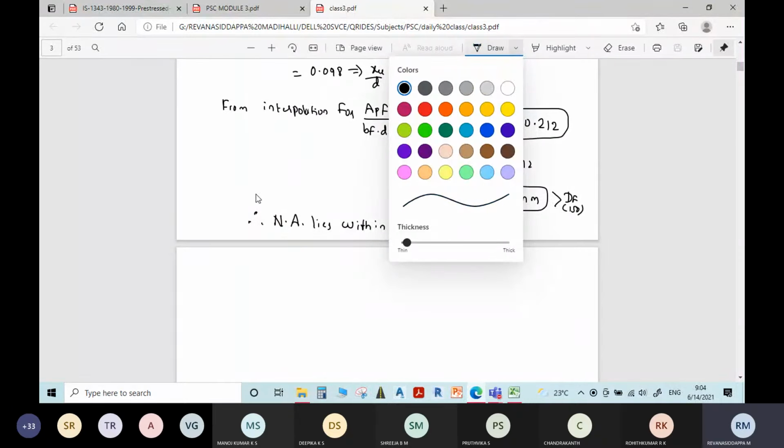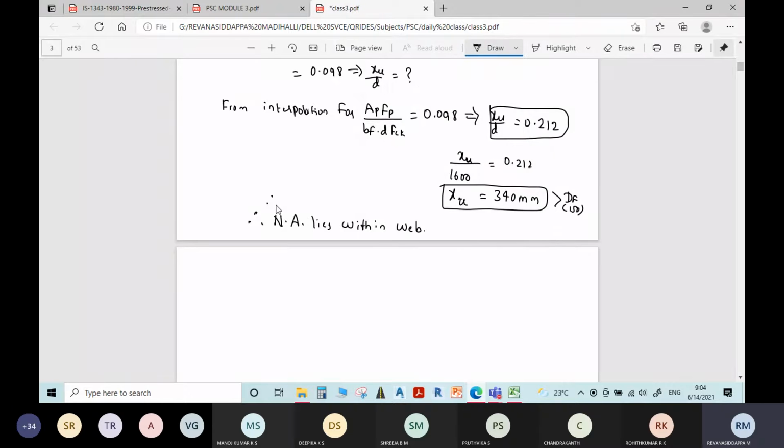Here we add one more sentence. Therefore, the assumption is wrong. Okay. Now we came to know about the location of the neutral axis, that it is lying in the web portion.